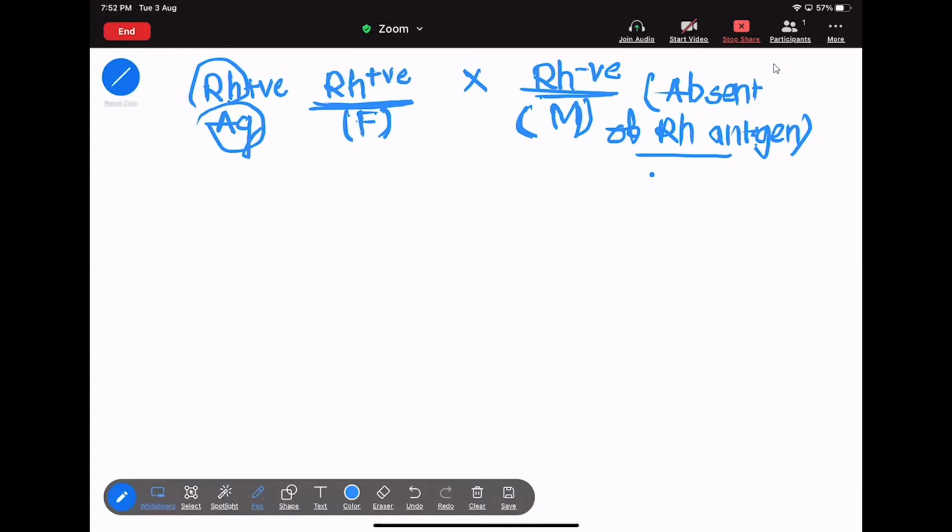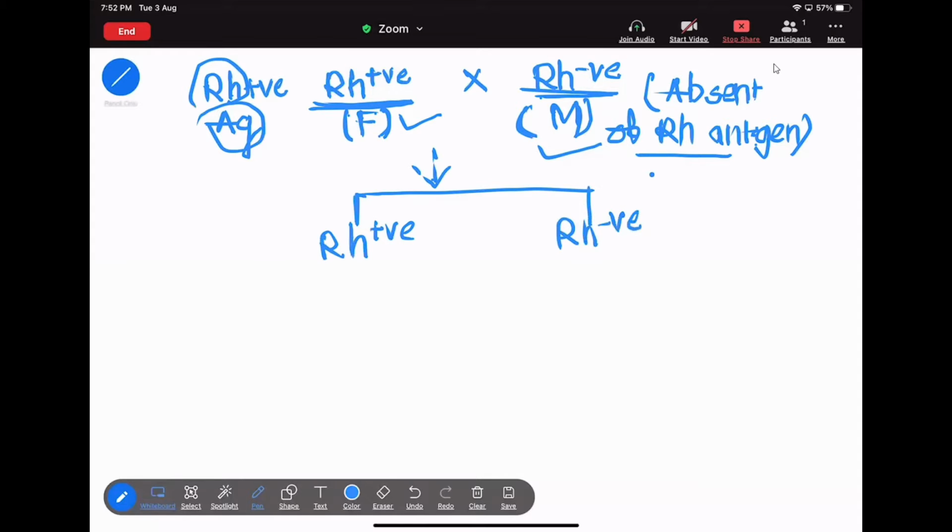Then, if the father is Rh positive and the mother is Rh negative, two situations can arise. The fetus, meaning the baby, may be Rh positive or it may be Rh negative.